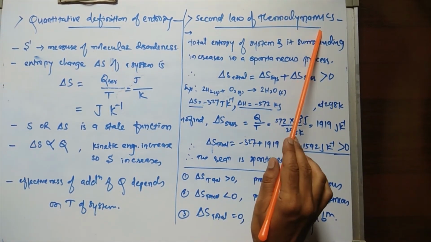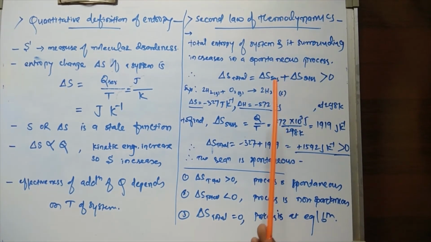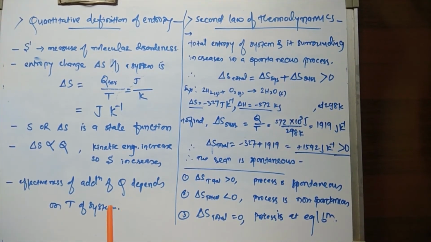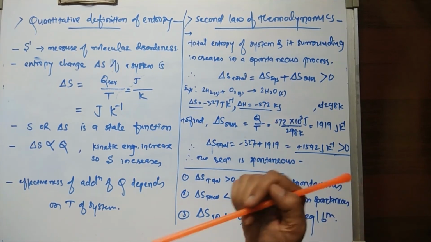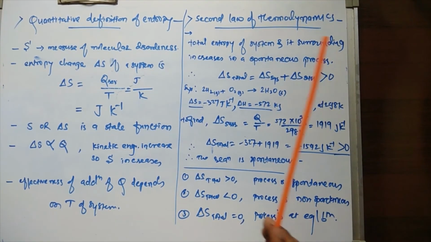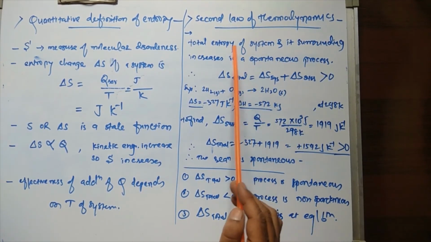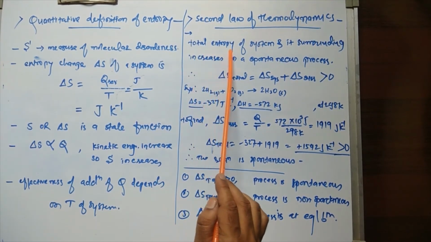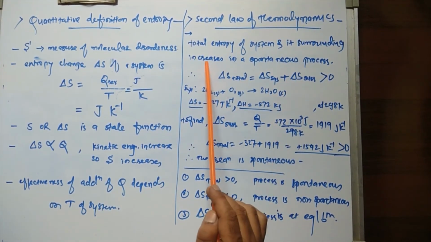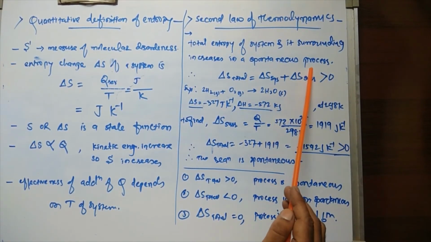Now, the second law of thermodynamics. The second law of thermodynamics depends upon the entropy. Now see, the second law of thermodynamics states that the total entropy of the system and its surroundings increases in a spontaneous process.